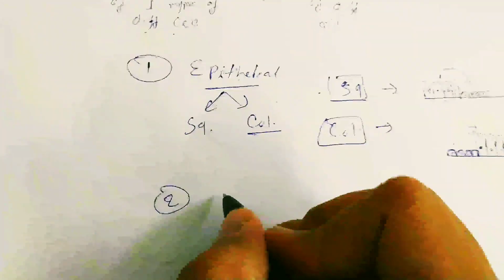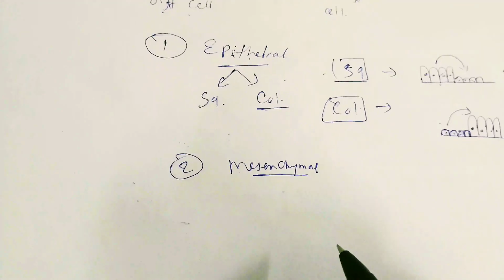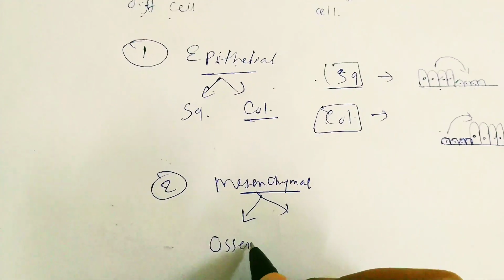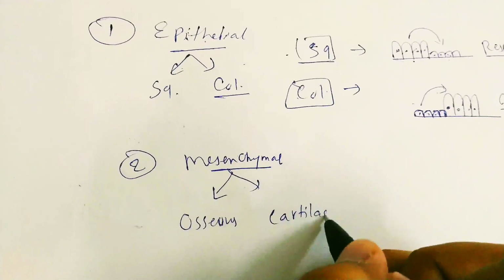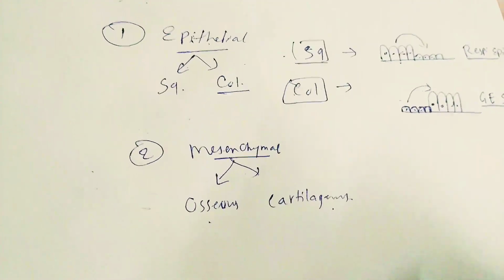Another example is mesenchymal metaplasia. It is of two types, osseous and cartilaginous. Okay, this is metaplasia.